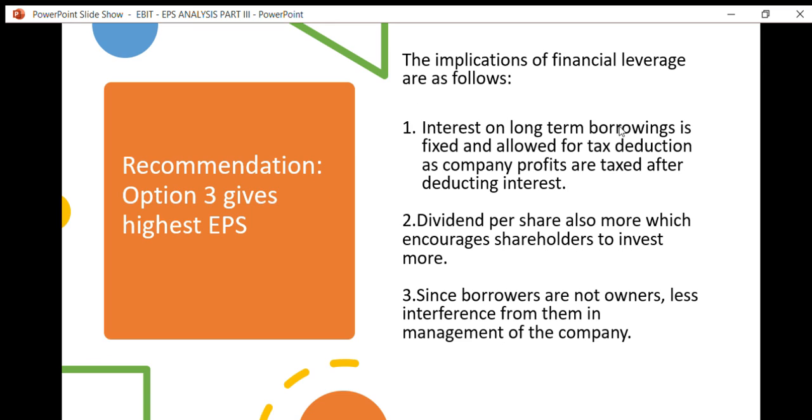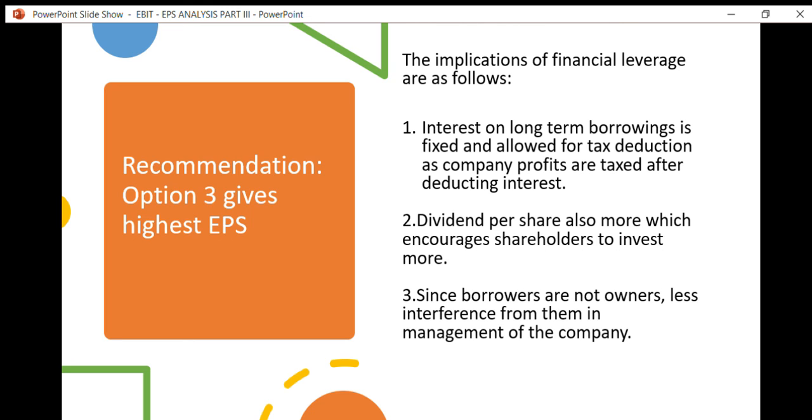Interest on long-term borrowings is fixed and also allowed for tax deduction. That is one of the advantages, and because of this, cost of debt is a cheaper source of financing.